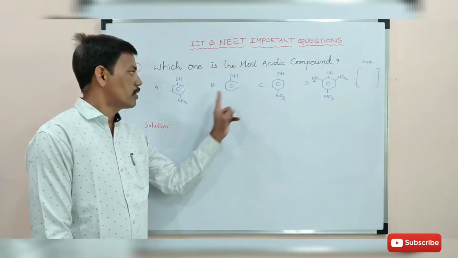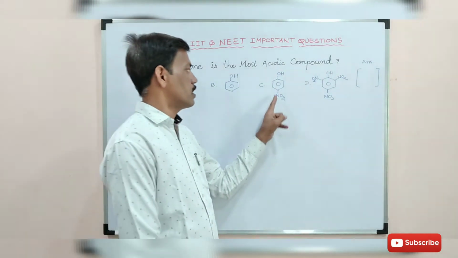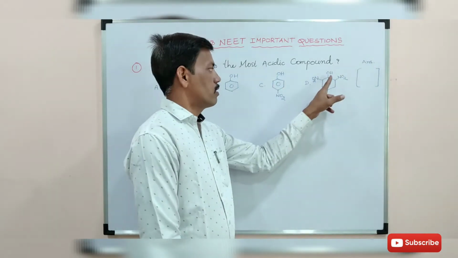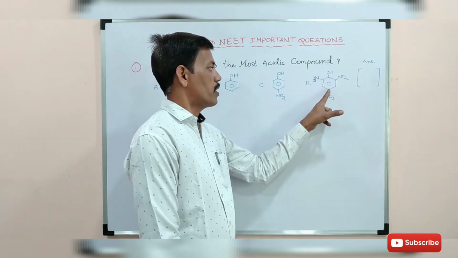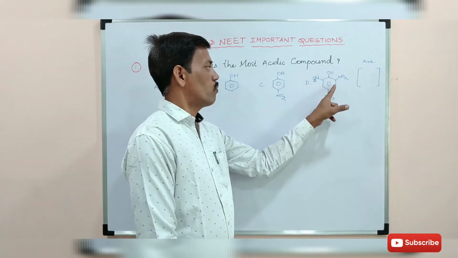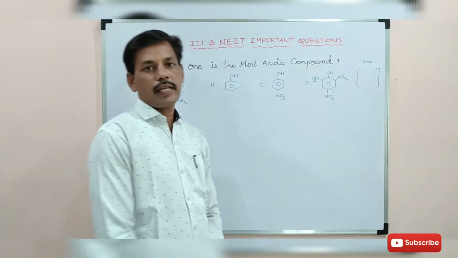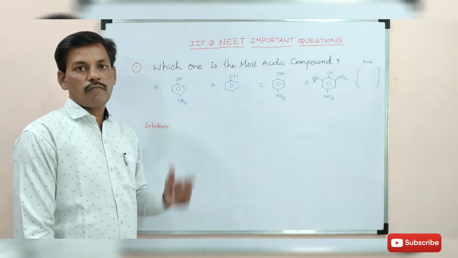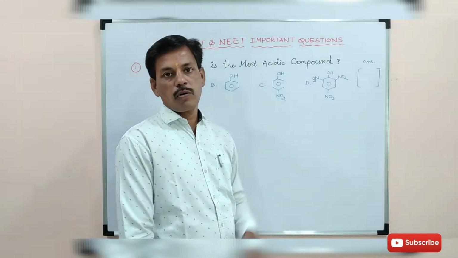This one is para-hydroxytoluene, right? After that, B is a phenol. Now C is para-nitrophenol. D has nitro groups on the second, fourth and sixth carbon. So we have 2,4,6-trinitrophenol, which is called picric acid. So we have four options here, and we have to choose the correct answer: the most acidic compound.